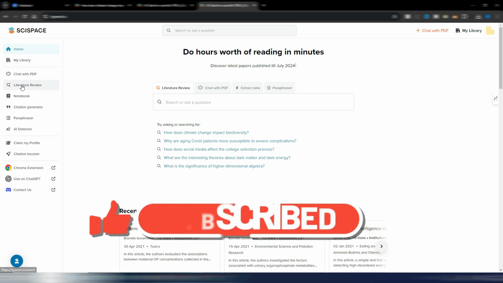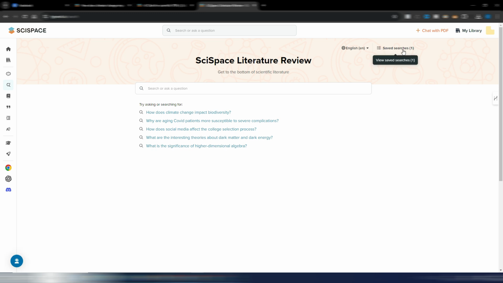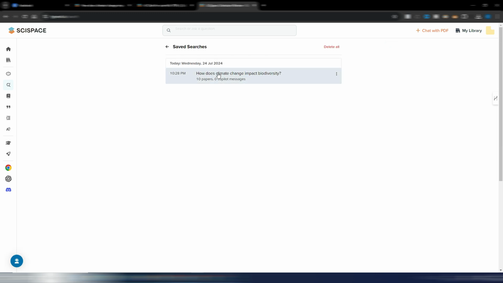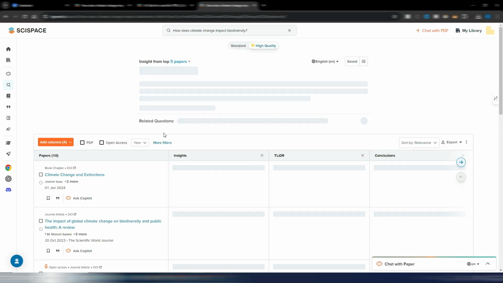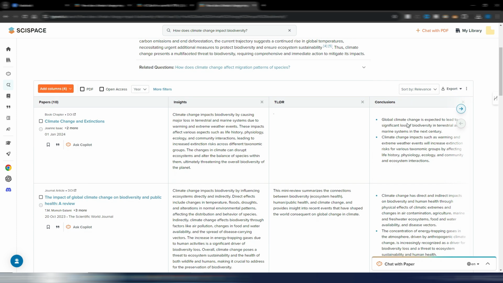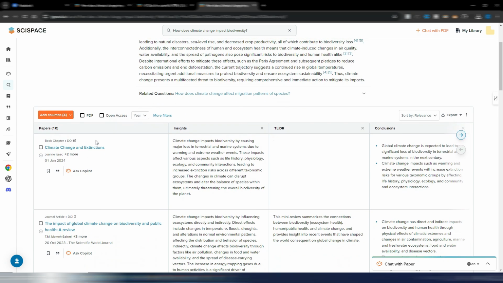Now, as you can see here, I don't see a quick link for my saved searches. I need to go here on literature review, and here I have saved searches, so I can open my search again here. I also want to show you that you can export your research in each one of these formats. You can sort by relevance or citation count or newest, oldest, and so on. You can filter by PDF or open access, the year, whatever you want.